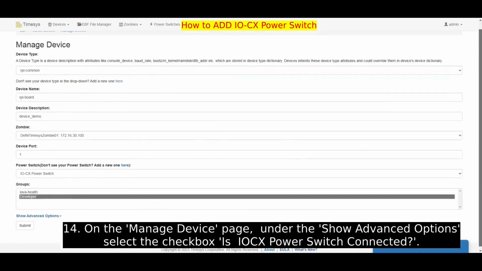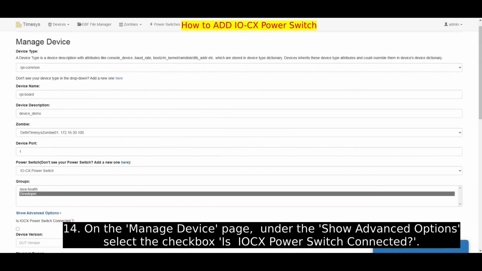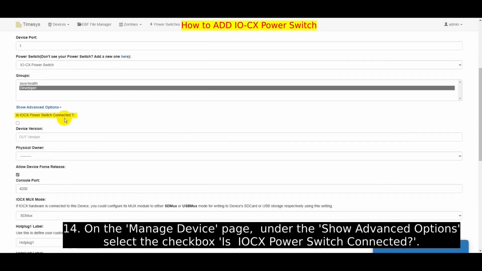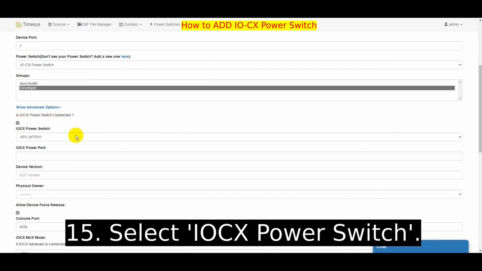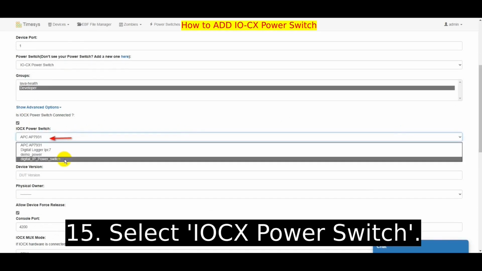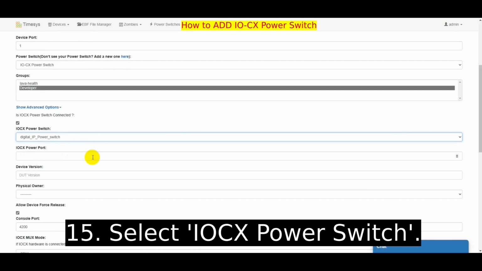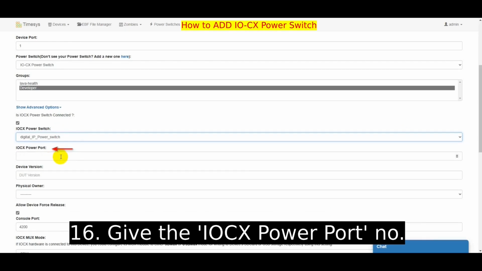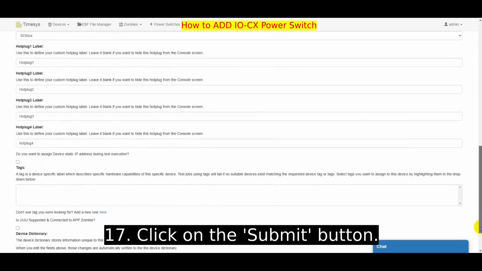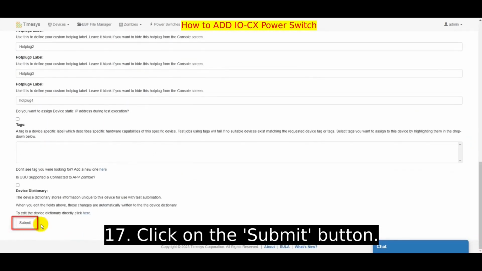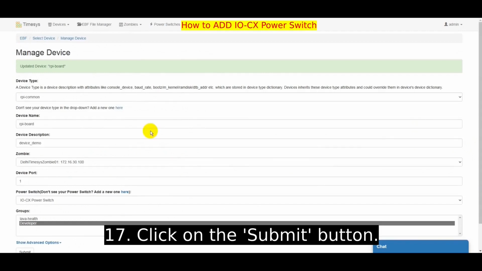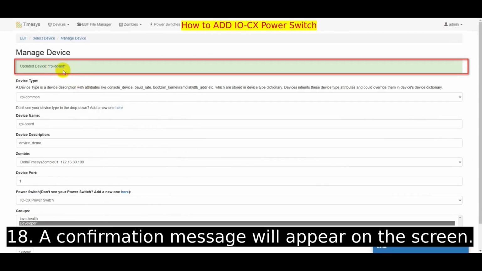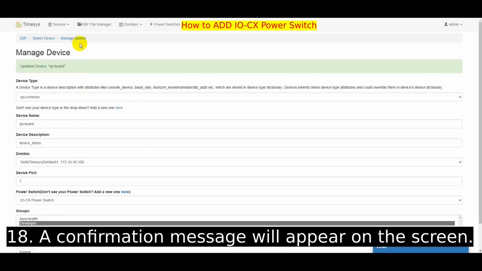Now, on the Manage Device page, under the Show Advanced Options, select the checkbox Is IOCX power switch connected? Select IOCX power switch. Give the IOCX power port number. Now, click on the Submit button. A confirmation message will appear on the screen, indicating that the device has been successfully updated.